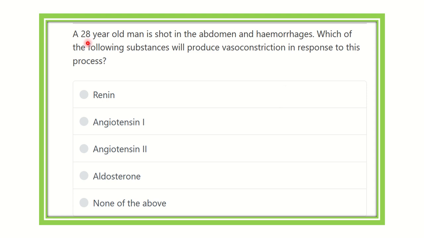A question: a 25 years old man is shot in the abdomen and hemorrhage. Which of the following substances will produce vasoconstriction in response to this process? That means a 25 years old man shot in the abdomen. It is an acute emergency condition and a hemorrhage develops. So it is an acute emergency condition.